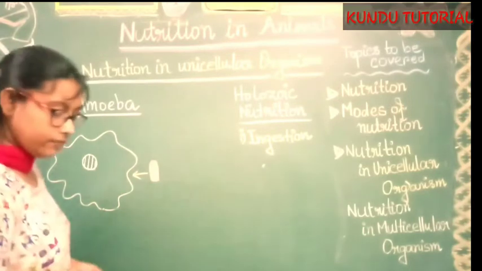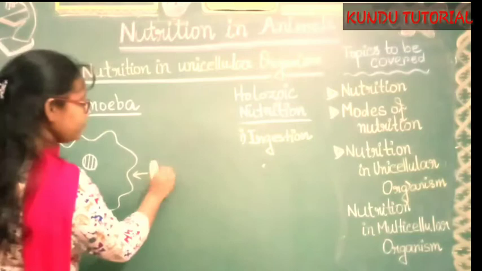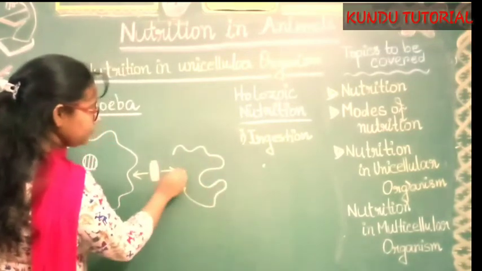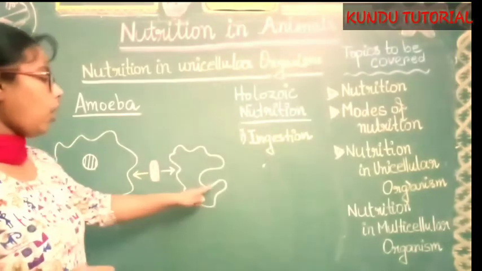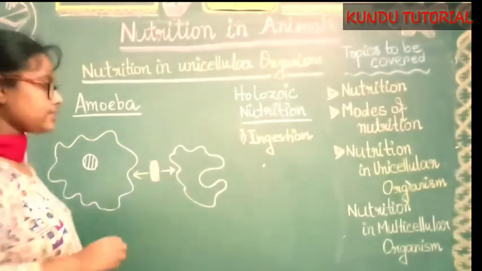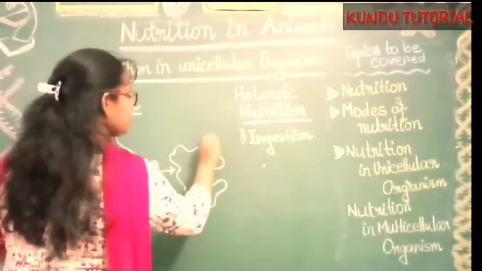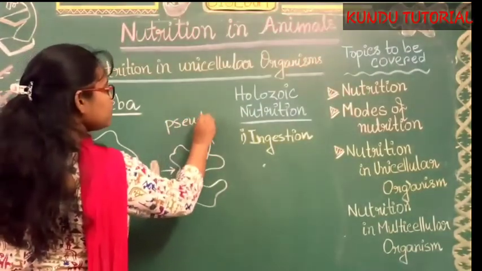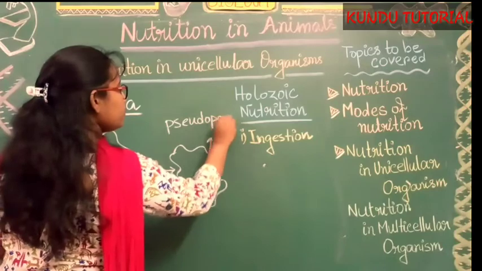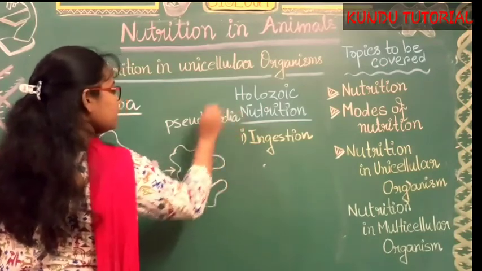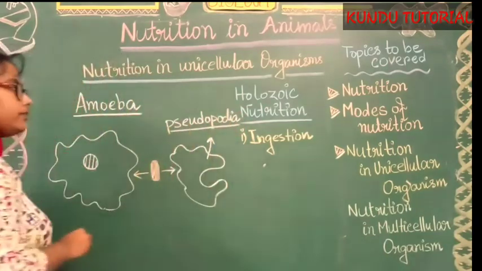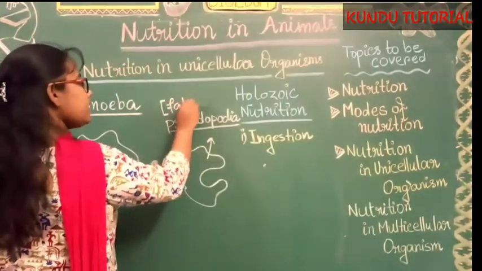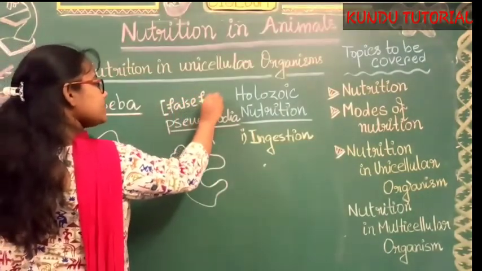So what they will do? They will create some extension of their body, that is known as pseudopodia. Okay, the meaning of the pseudopodia, obviously, is false feet.